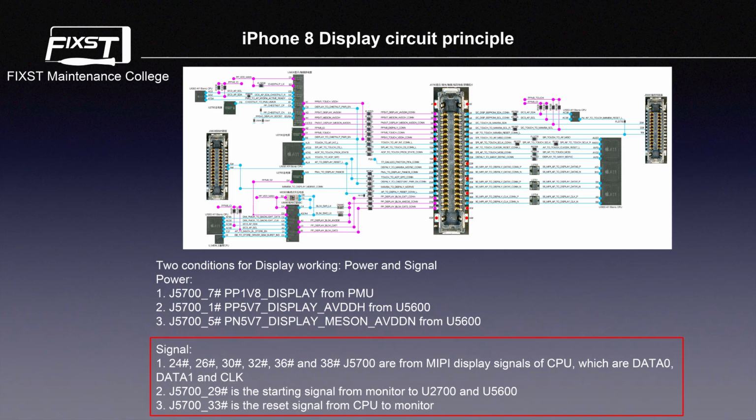Number 2, J5700 pin 29 is the starting signal from the monitor to U2700 and U5600. And number 3, J5700 pin 33 is the reset signal from the CPU to the monitor.